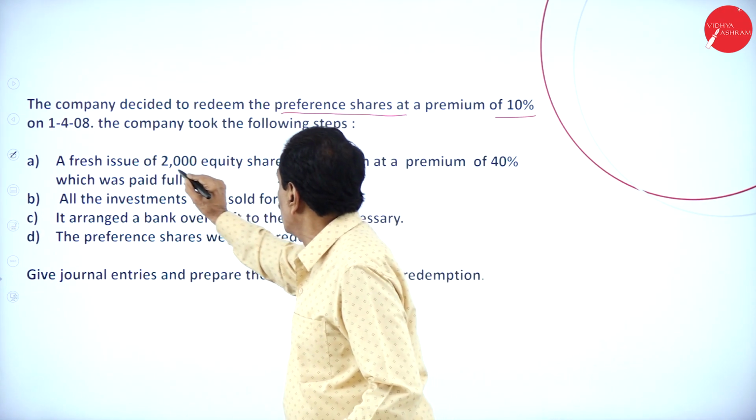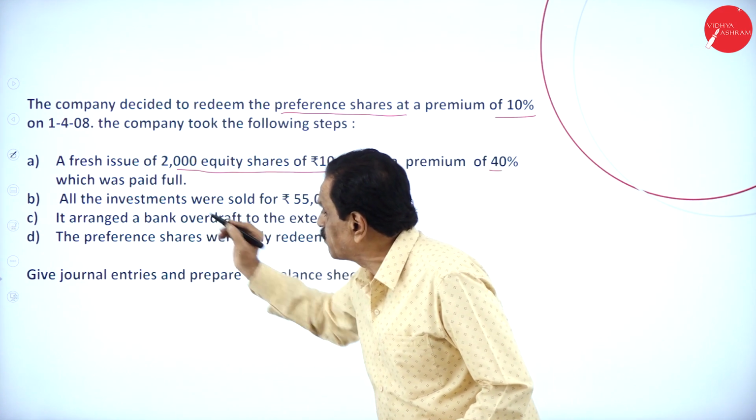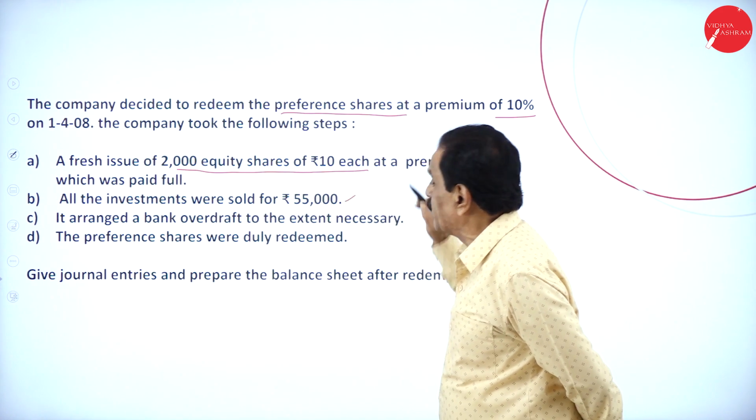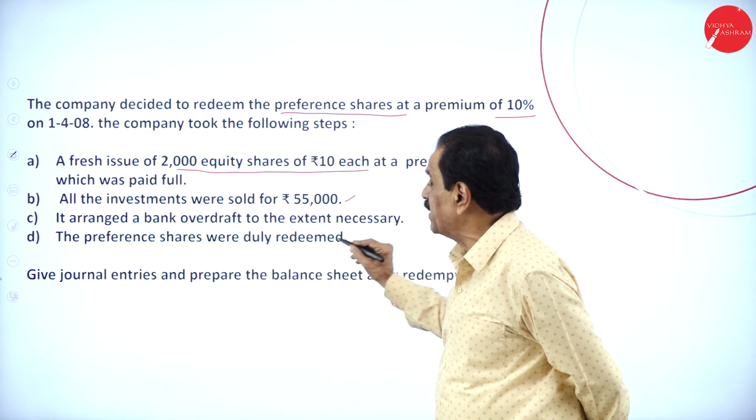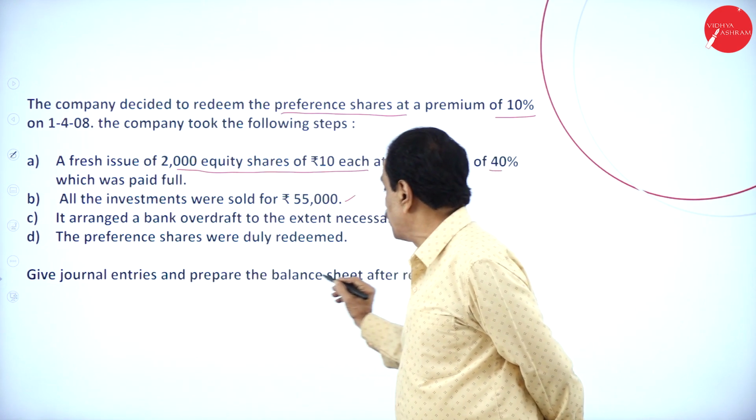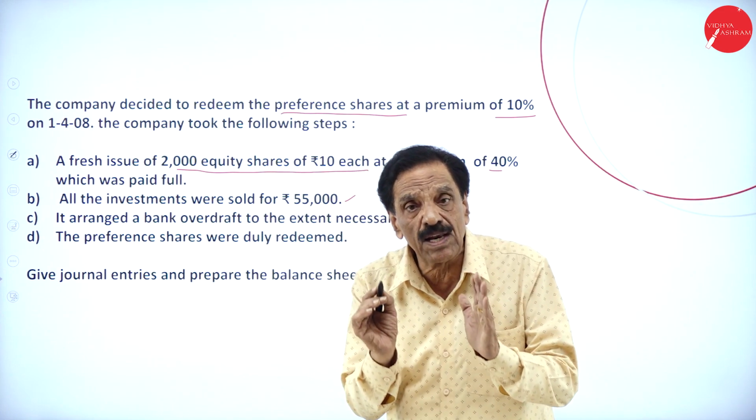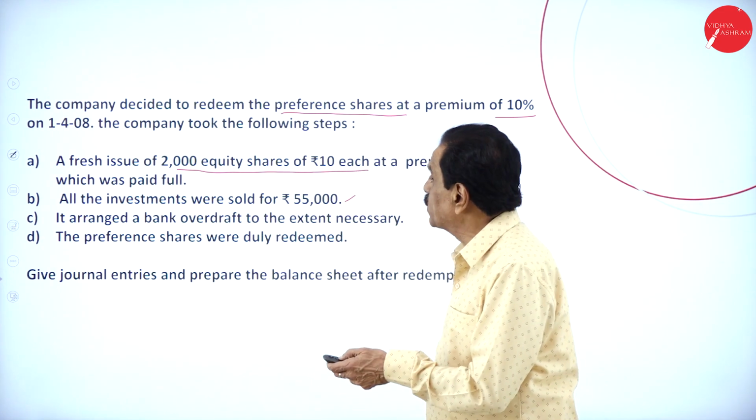A fresh issue of 2,000 equity shares of 10 each at a premium of 40%, which was paid in full. All the investments were sold for rupees 55,000. It arranged the bank overdraft up to the extent necessary. The preference shares were redeemed. Give journal entry and prepare the balance sheet after redemption. So, what's your face value? 1 lakh at a premium of 10% to be paid. We'll go with the working now.